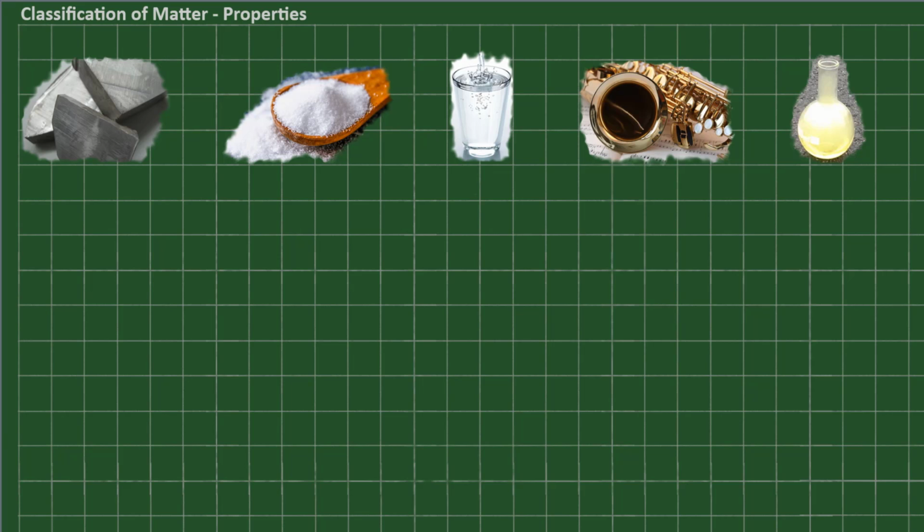Hello good people, I'm going to continue talking about classification of matter. In particular, I'm going to look at properties of matter. So here are a few substances.